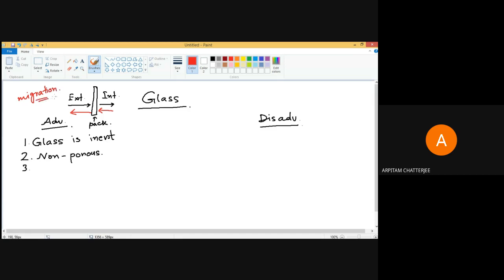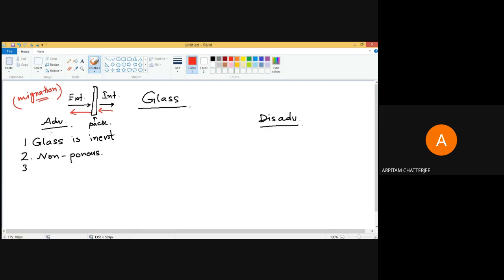Although glass is so inert, when you buy raw fish, raw chicken, mutton, raw food things, you will see we don't use glass there. Generally we use a kind of plastic, because for retention of their property a bit of this migration needs to be allowed. So in those cases we cannot use glass. But because of its solid structure, it cannot have any pores inside, so it is very advantageous in most cases.